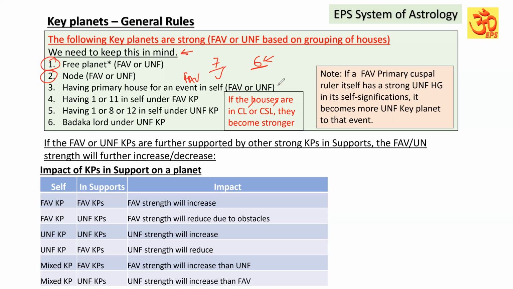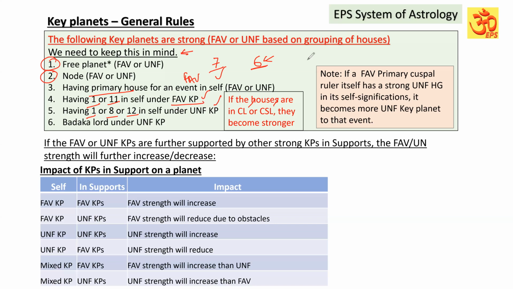So that way it is going to be very strong. Similarly, as I said earlier, like primary house, if a planet is a favorable key planet and it is having Lagna and 11th house in itself, that is going to be very strong. And similarly, if a planet is having Lagna, 8th house and 12th house in itself and also comes in unfavorable KP, it is going to be more unfavorable.